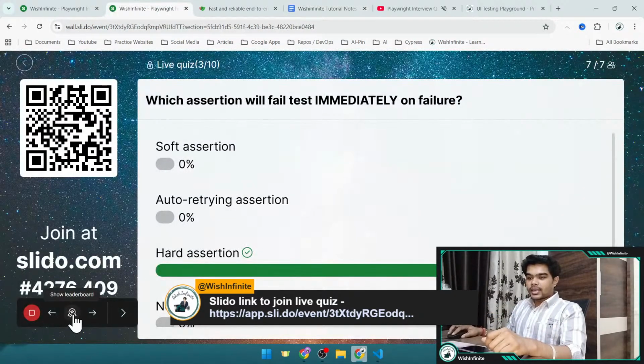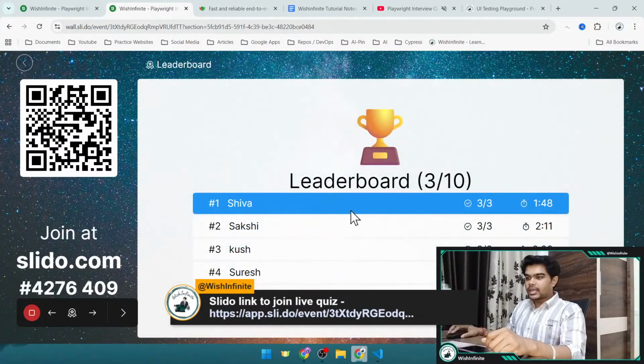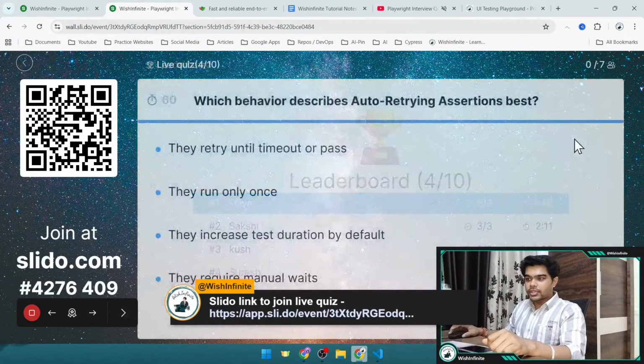Now let's reveal the leaderboard quickly. We have Shiva on top with all the correct answers. Then we have Sakshi, Kush, Suresh, and Vridha. Now let's go to the next question.